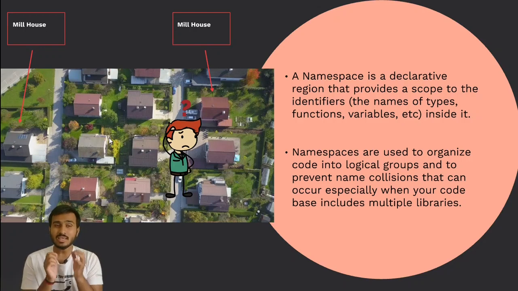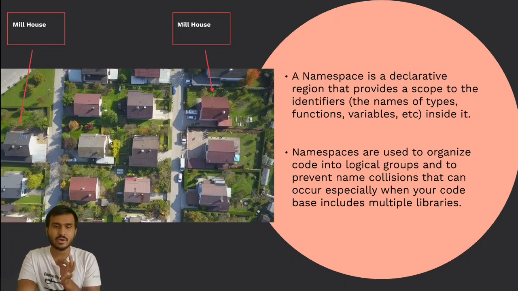So what this society is now thinking, say it has more than 1,000 houses, and obviously there can be a possibility that some house names can collide with each other. That's why the society is thinking to divide the entire region of that society into small regions called sectors. So the society is distributing itself into small regions called sectors.